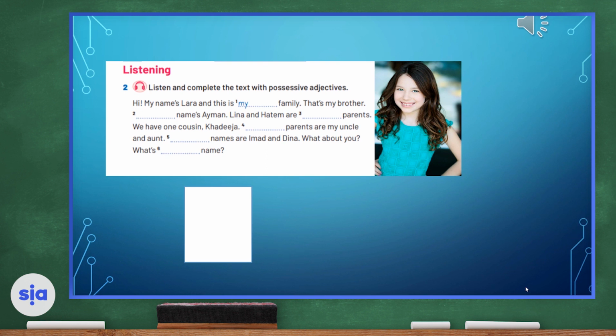We're going to listen and complete the text with possessive adjectives. Let's get started.